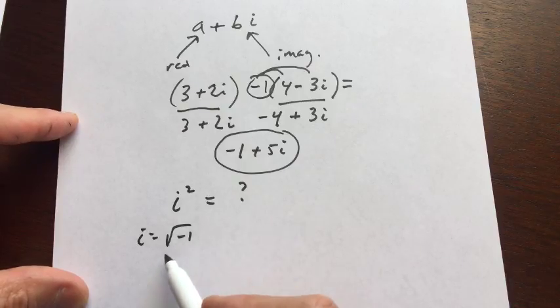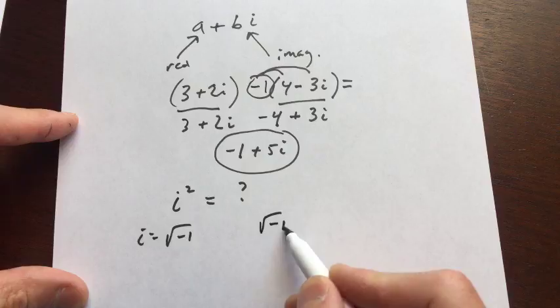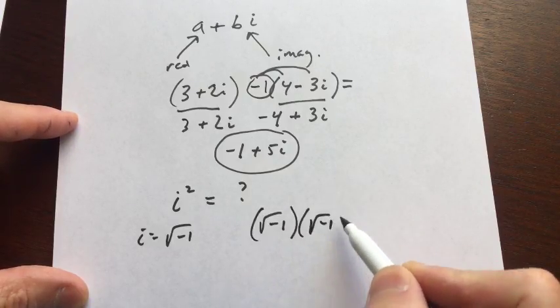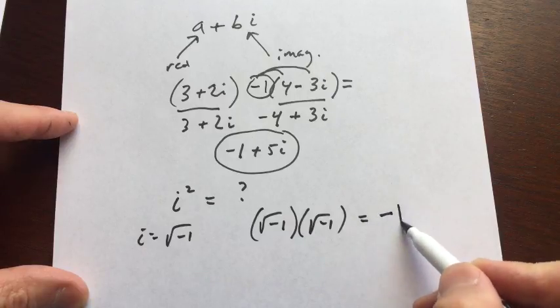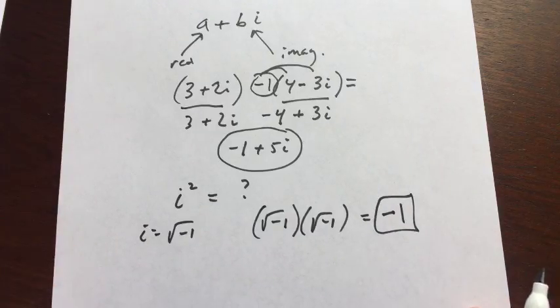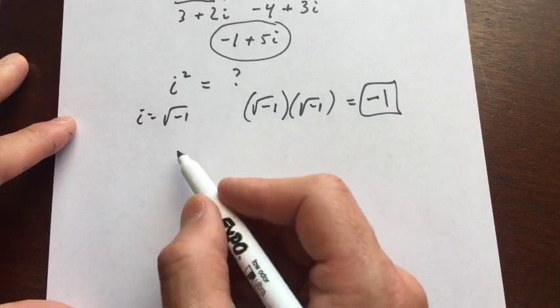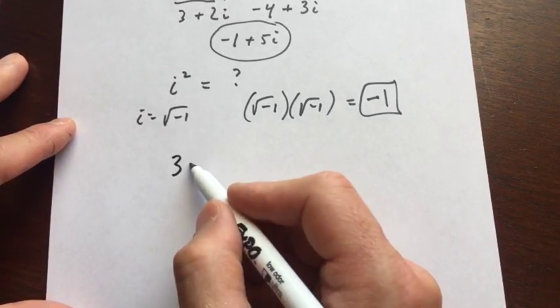i is equal to the square root of -1. So if i squared, that means you're doing square root of -1 times square root of -1. Mancy's joining us, -1. Yeah, that's exactly right. So when you take the square root of -1 times square root of -1, you get -1. So I'll show you another example with complex numbers, and then we're going to talk about quadratic equations a little bit. That's what Dario was wondering about.